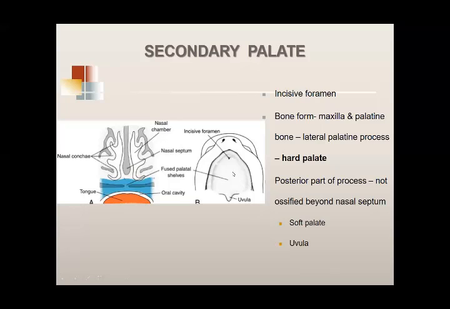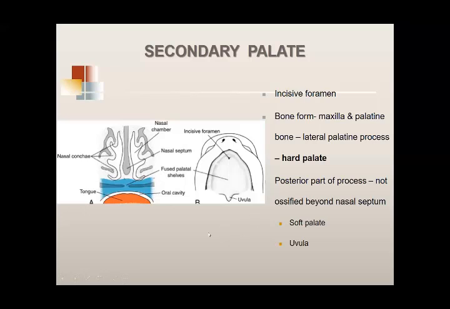After bone formation, ये जो palatine processes थे, they develop into hard palate. जबकि posterior part of the palate does not get ossified, and this develops into soft palate and uvula. अब ये line of demarcation क्या है? Told you the nasal septum is lying and is fused with the secondary palate on its upper surface. Superior surface of the secondary palate, you have the nasal septum. The posterior end of the nasal septum, वहां तक secondary palate है, hard palate है.